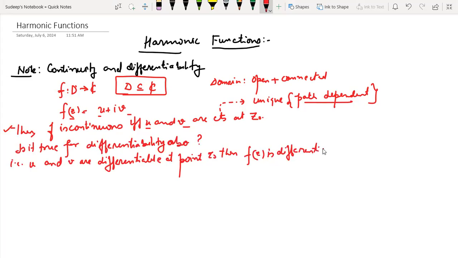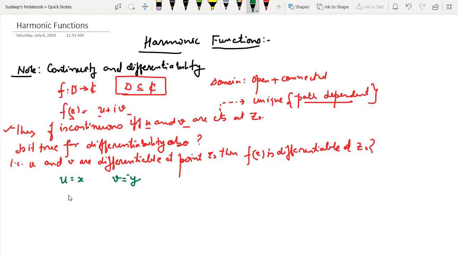Is it so? That I wanted to really address, and that's why I have kept this note. So just take an example. Take u is equal to x and v is equal to minus y.